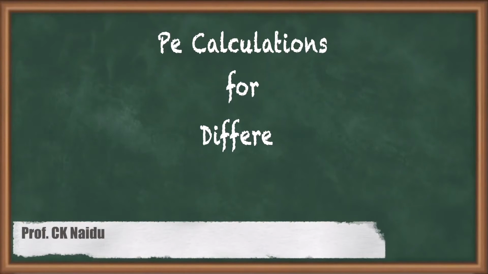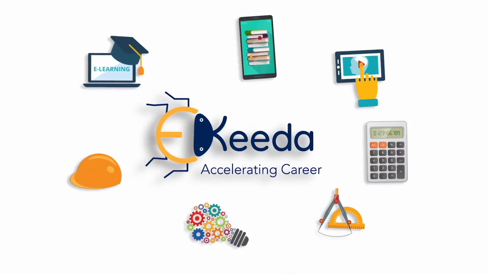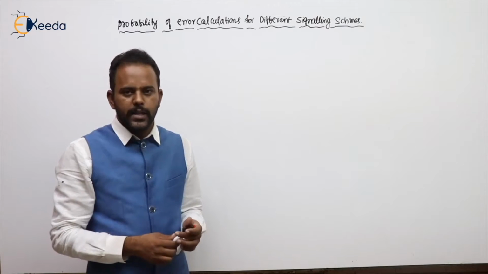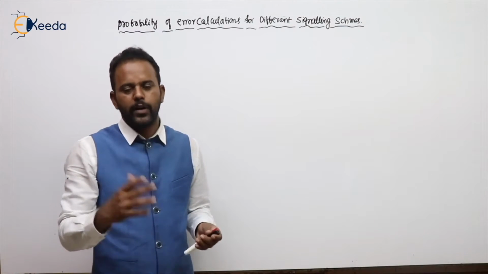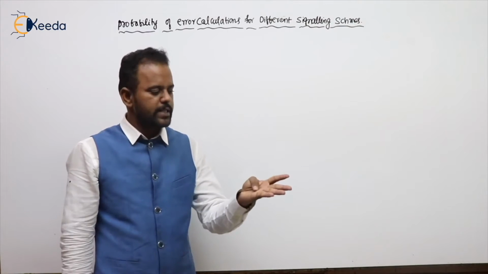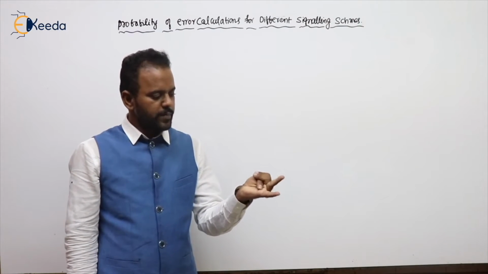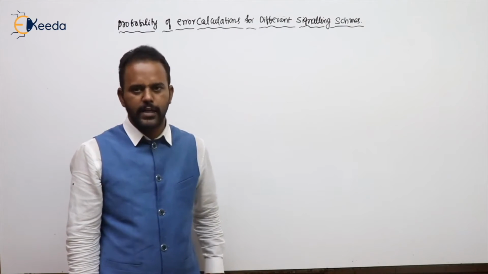Hello students, in this video we will be learning about the probability of error calculations for different signaling schemes. Here we will bring out a common relation. From there we will calculate for different signaling schemes, that is for ASK, FSK, PSK as well as for on-off keying as well as NRZ signaling also.